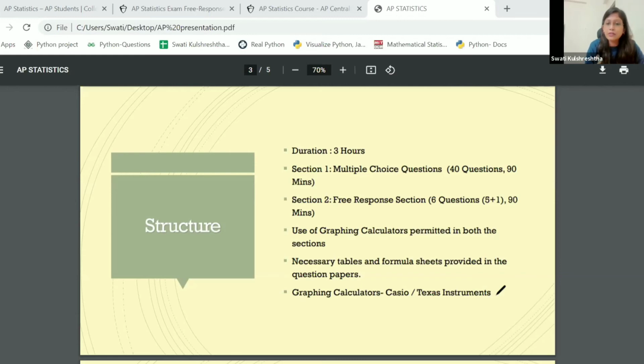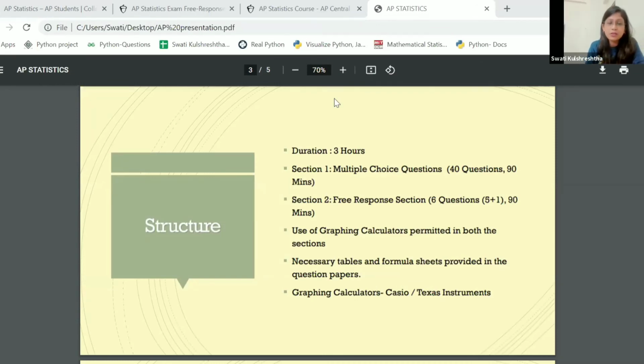And then again, if you're new to statistics, or you've not written an AP or an SAT before, any of the graphing calculators that you buy should be from Casio or Texas Instruments more generally, because they're easier for us to learn. So these are a few points that I wanted to share about AP statistics.